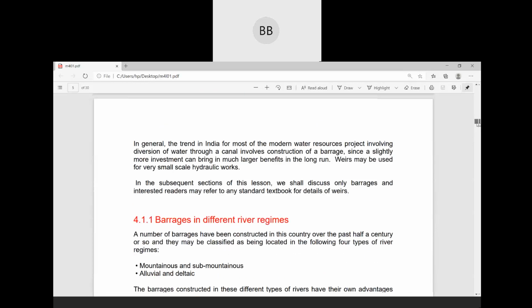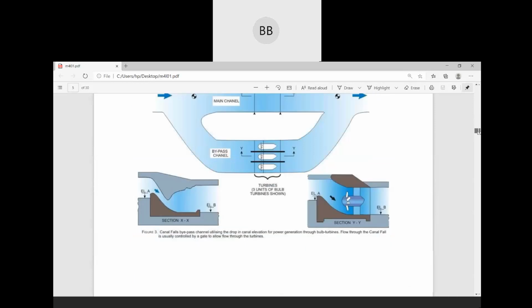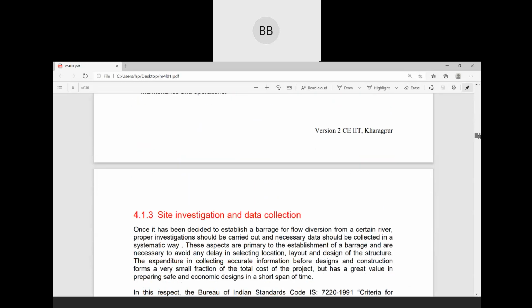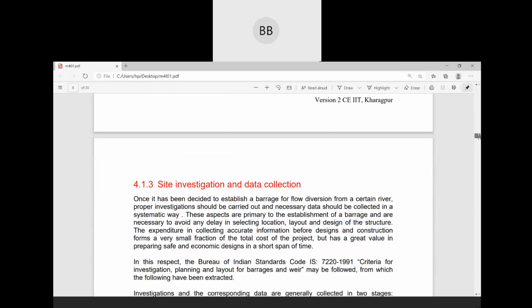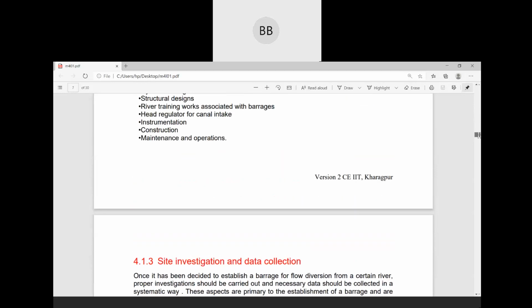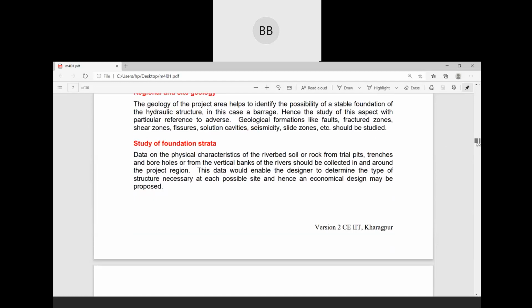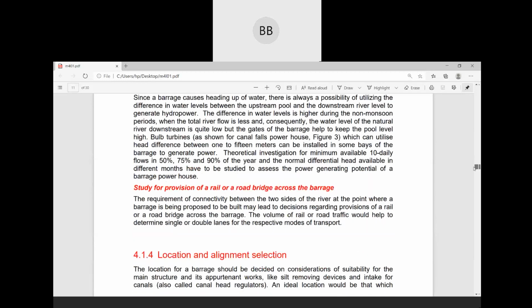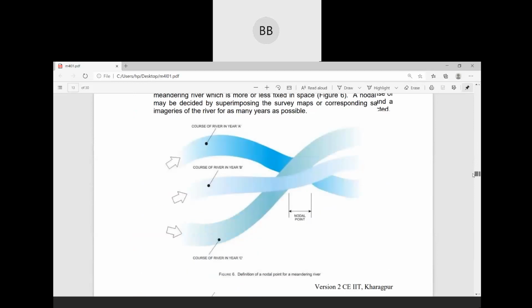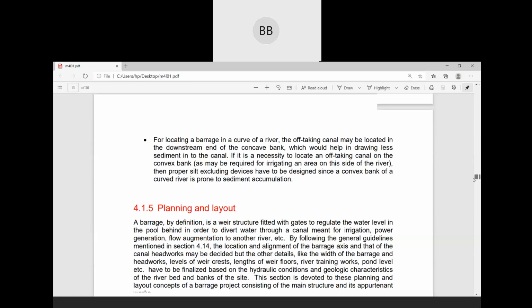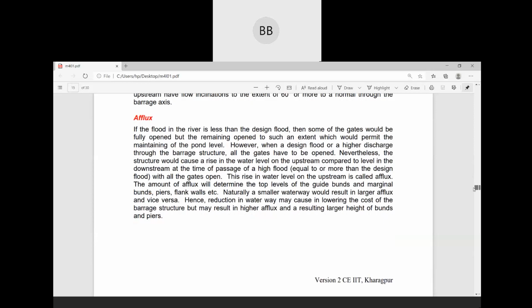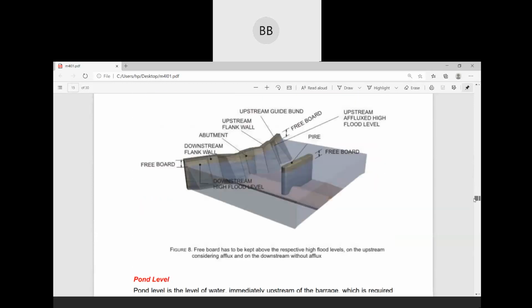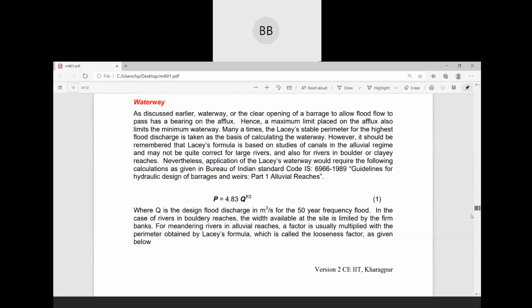Those things are not included in your syllabus, so we are skipping. If you want, you can go through all these lectures also. I have collected them from the NPTEL site, and this is given by IIT Kharagpur. If you want to go through all these notes, you can. Everything is very clearly mentioned here, and the design part is also here, so you people can refer. Those parts are not in our syllabus.